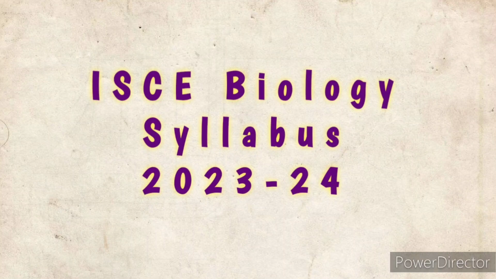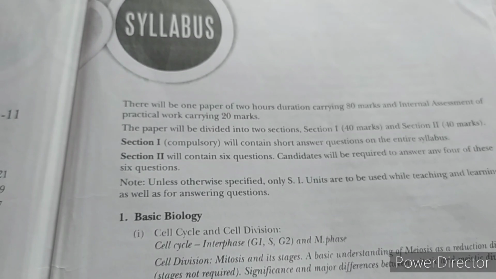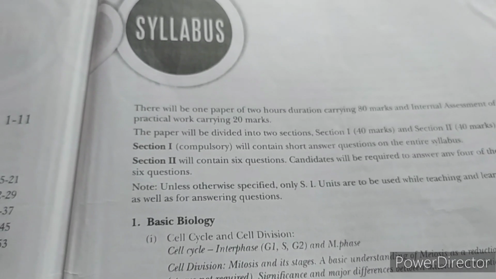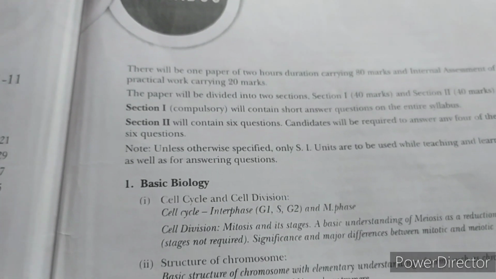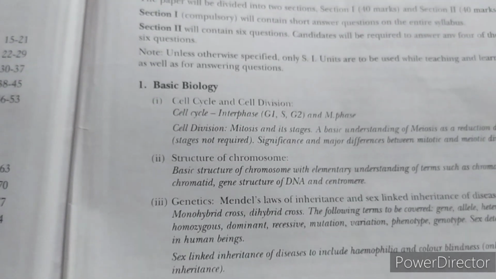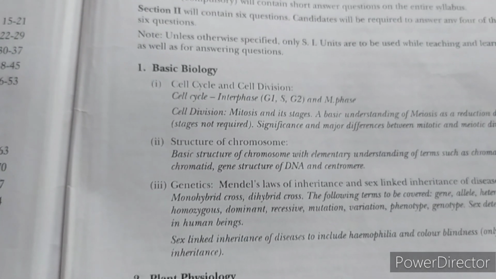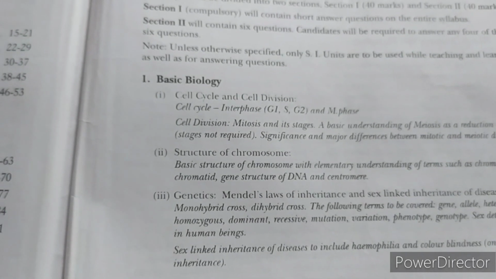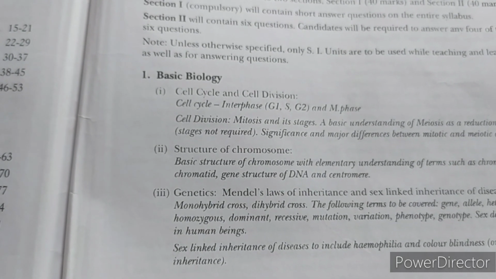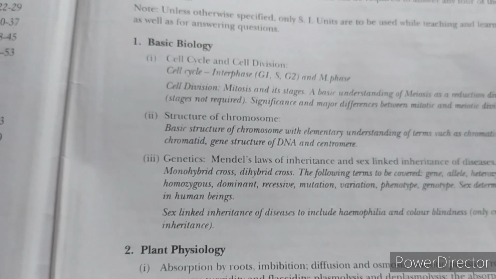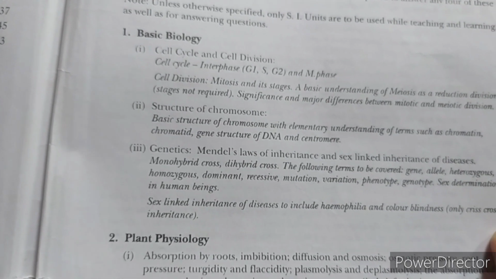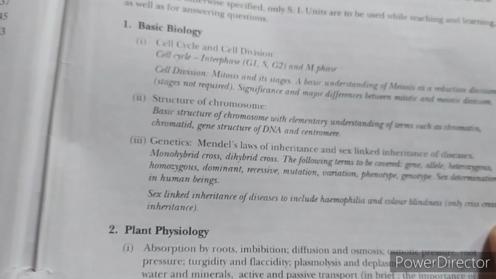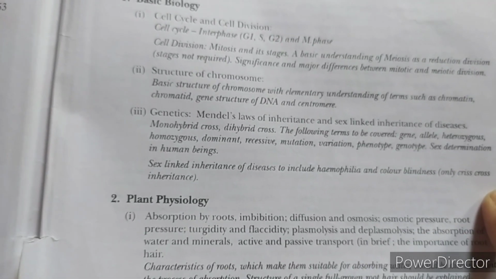Dear students, in this video I will inform you about the syllabus of biology for the upcoming year, that is 2023-24. First portion includes basic biology, in which you will have to study cell cycle, cell division, mitosis in detail, structure of chromosome, and genetics, in which you have to study Mendel's laws of inheritance and monohybrid and dihybrid cross and all the terms related with it.